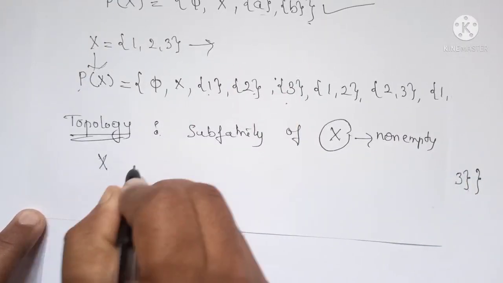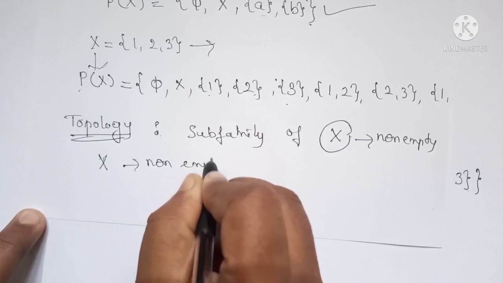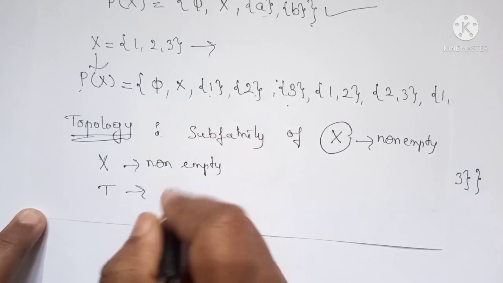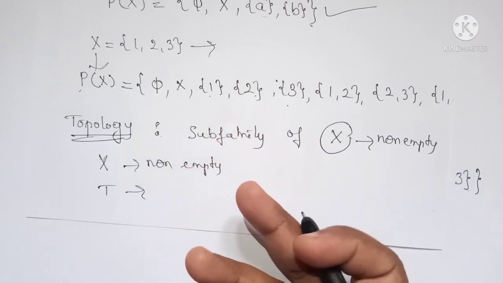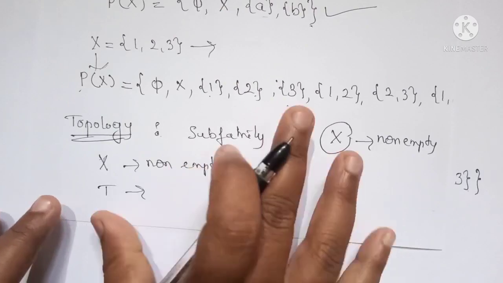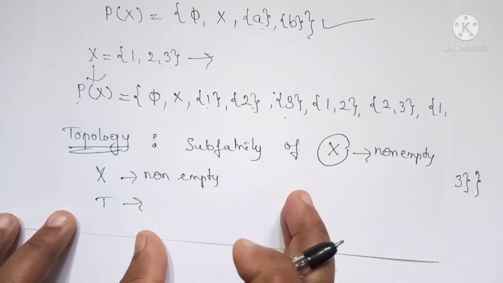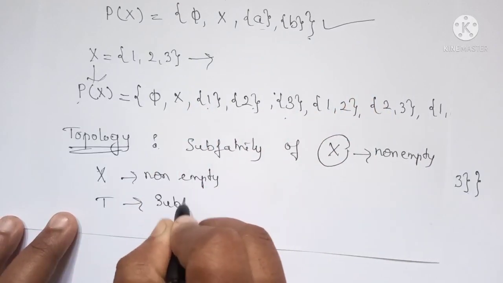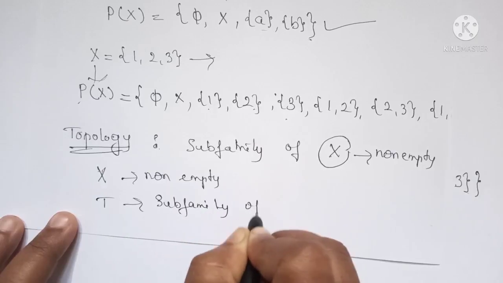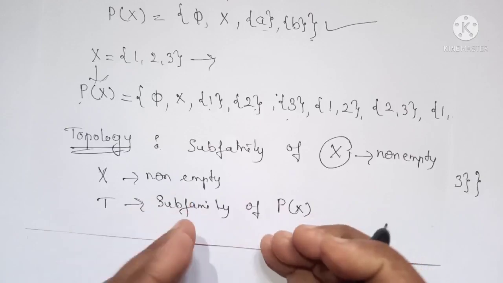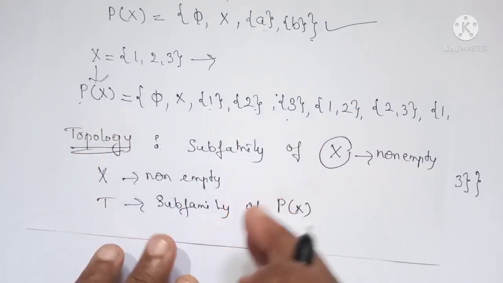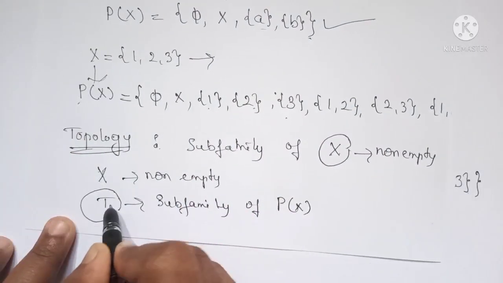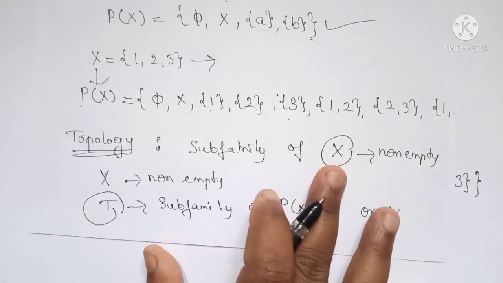We start with: let X be a non-empty set, and T is a collection of a few subsets, a subfamily of P of X. Subfamily means we are considering only a few subsets from this power set of X. Then T is called a topology on X if it satisfies three conditions. So let us see what those conditions are.